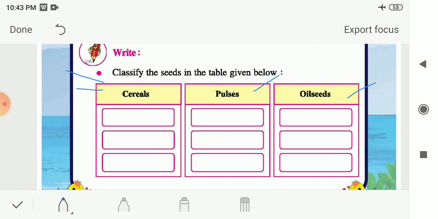So the examples of cereals, that is millet, wheat and maize, are the examples of cereals. In the pulses we can write green gram, Bengal gram and field bean. Field bean is also a pulse. Then in the oil seeds we can write castor seeds, mustard seeds and groundnut. So these are some of the examples of the cereals, pulses and oil seeds. So now let me see these examples.